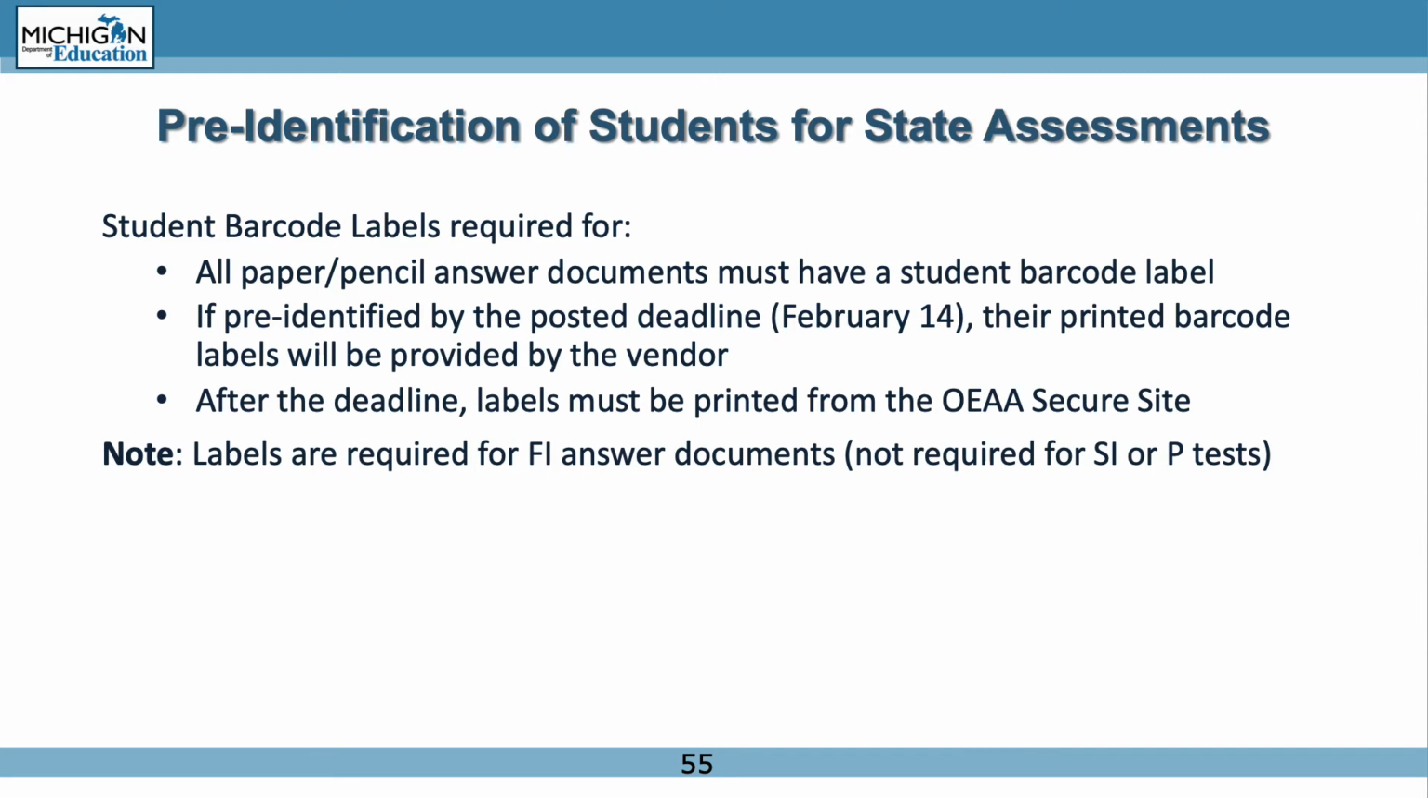Barcode labels are required for all paper/pencil answer documents. You must have a student barcode label on each answer document. If pre-identified by the posted deadline, February 14th, their printed barcode labels will be provided by the vendor. After the deadline, labels must be printed from the OEAA Secure site. Note: labels are required for all paper FI answer documents, not required for SI or P tests.